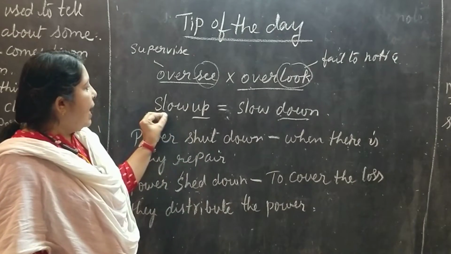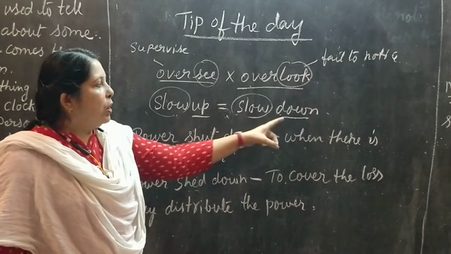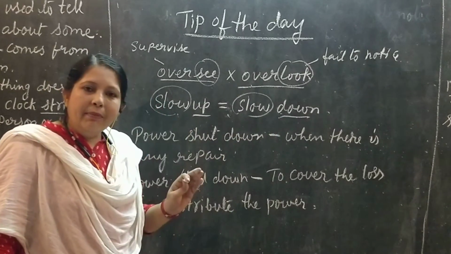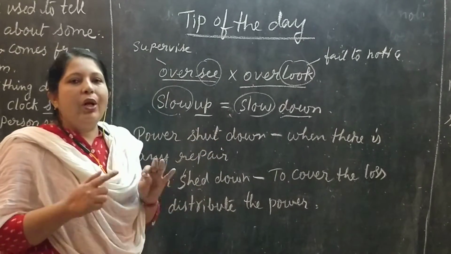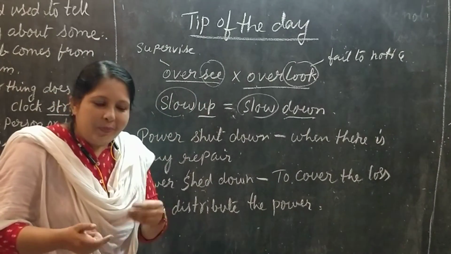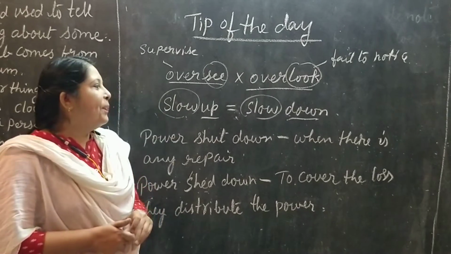When we add the word slow, slow up, slow down, it is equal. Slow up will also give the same meaning. Slow down will also give the same meaning. This is, I can say, the maths of English.